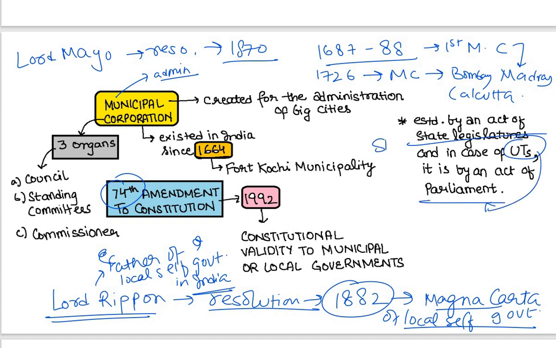So, if states are concerned, in states, it is established by an act of state legislature. In case of union territories, it is by an act of parliament. These are important preliminary facts. Okay, point clear? And a municipal corporation consists of 3 organs: council, standing committee, and commissioner.